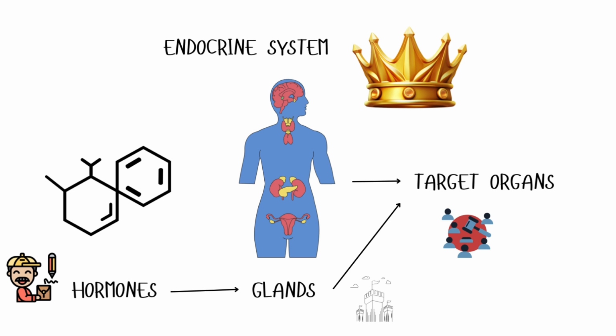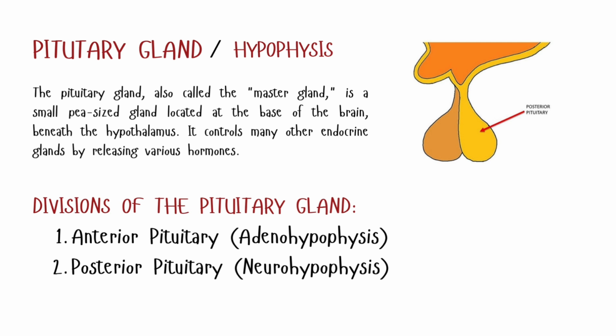Now, let's begin our journey with the ruler of this kingdom, the pituitary gland. The pituitary gland is also called the hypophysis in medical terms. It is a pea-sized gland located at the base of the brain, just beneath the hypothalamus. It is also called the master gland because it controls many other endocrine glands. The pituitary gland has two parts: the anterior pituitary, also called adenohypophysis, and the posterior pituitary, also called neurohypophysis. Now let's discuss the hormones secreted by each part.